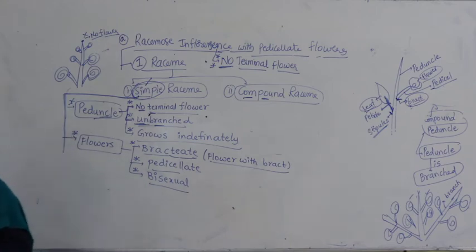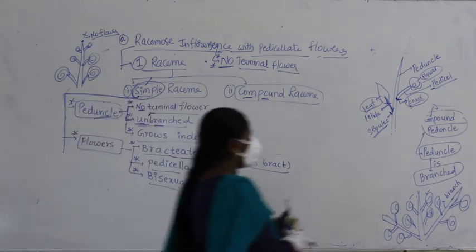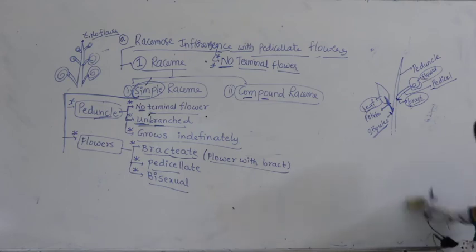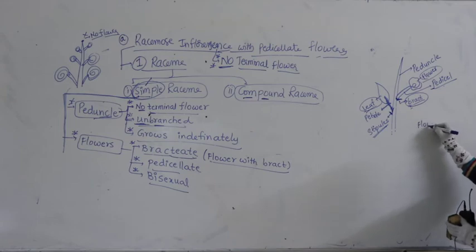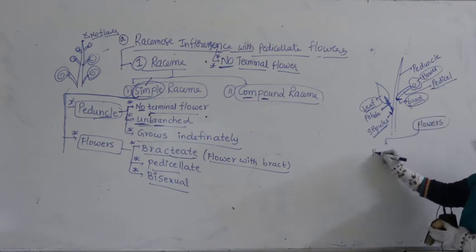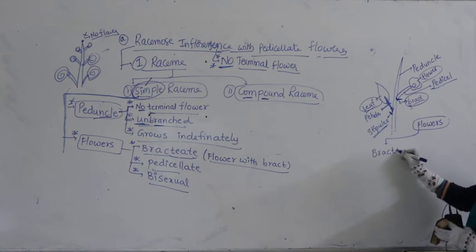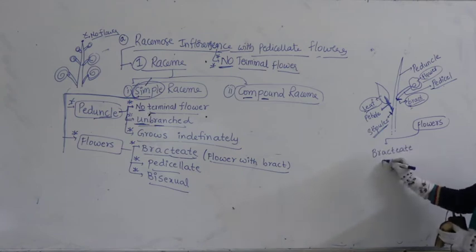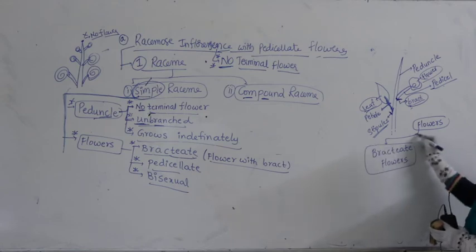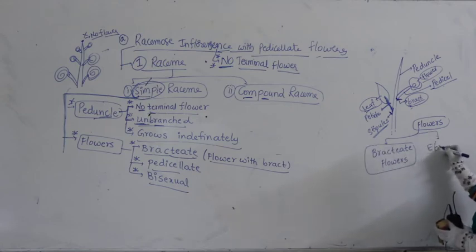So, let me categorize the flowers into two categories. How many types can we say? Bracteate flowers and the other category referred to as ebracteate flowers.